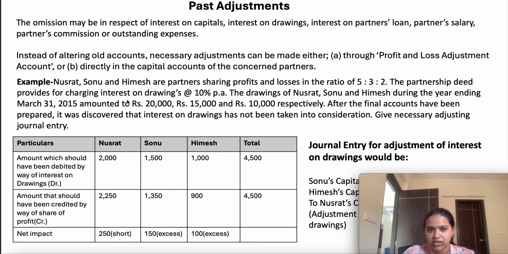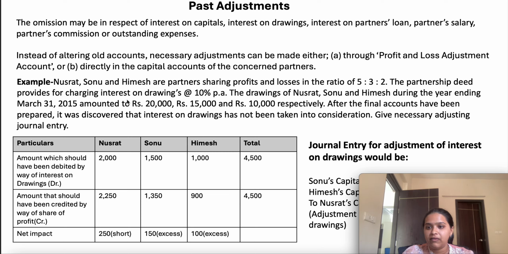Nusrat, Sonu and Himesh are partners sharing profit and losses in the ratio of 5:3:2. Okay, the partnership deed provides for charging interest on drawings at 10%. It means whatever they have withdrawn, the firm is able to charge interest at 10%. The drawings of Nusrat, Sonu, Himesh during the year were 20,000, 15,000, 10,000. It means on the drawings the firm is able to charge interest, and it will be a firm income, right? On 20,000, 2,000. On 15,000, 1,500, and on 10,000, 1,000. Total 4,500.